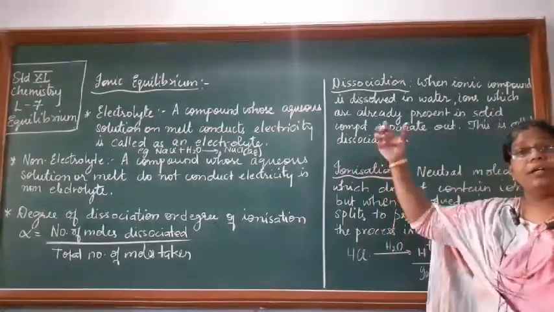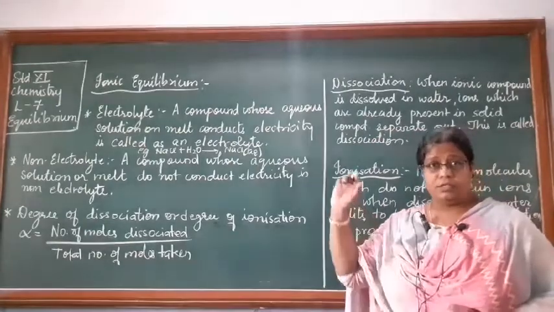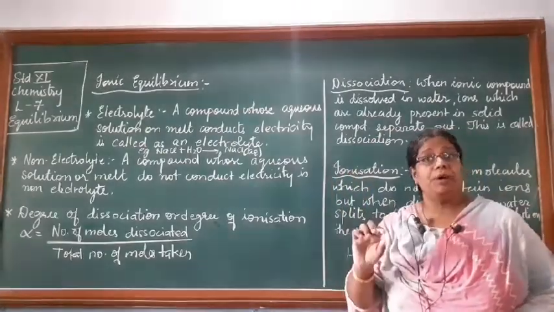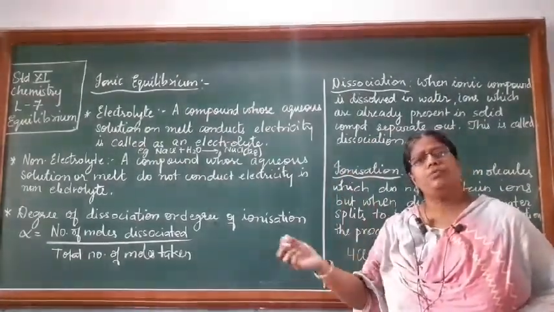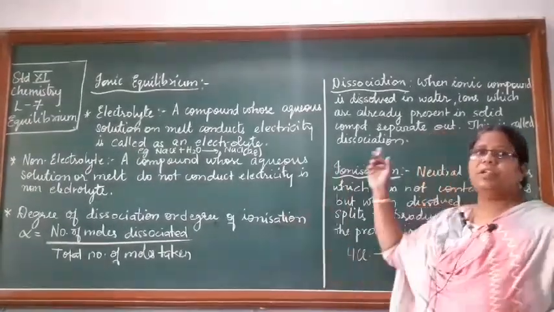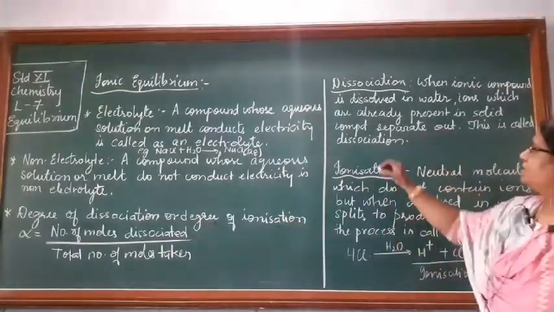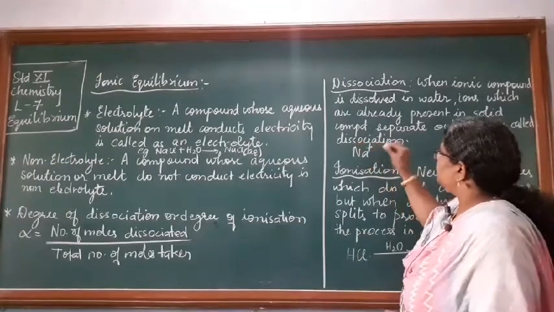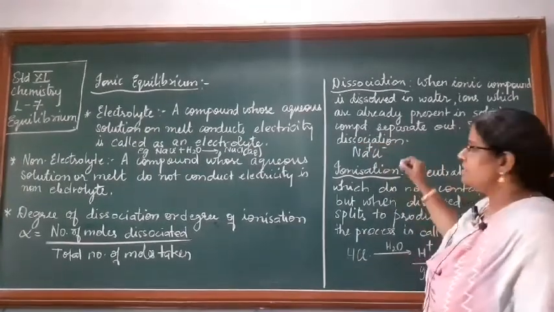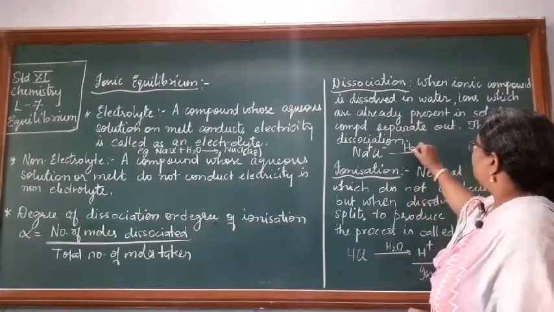यहाँ पे क्या है? Already the compound has ions, dissociation में. Already the compound has ions and when you add it to water, those ions separate out. So it is called as dissociation. जैसे NaCl. NaCl किससे बना है? Na plus ions and Cl minus ions. When you add it to water, what happens?